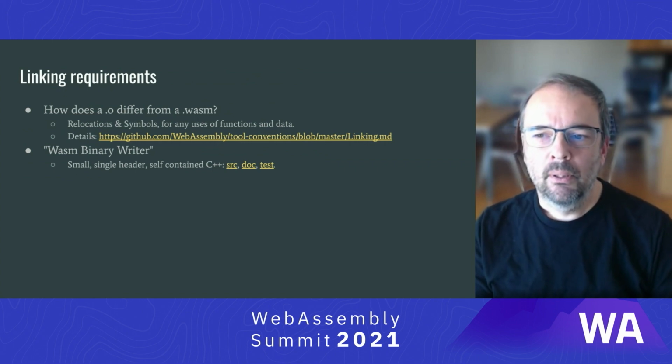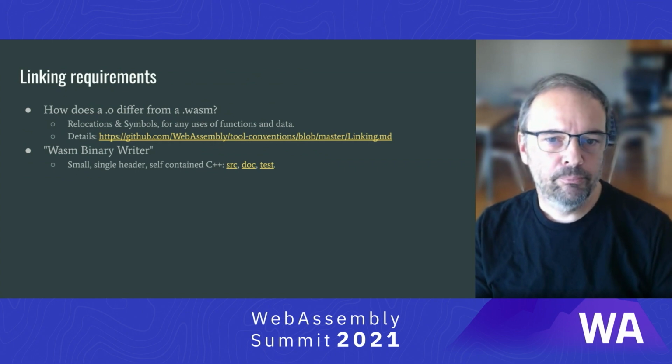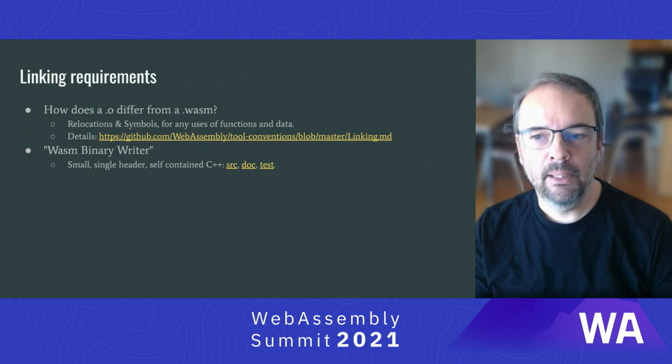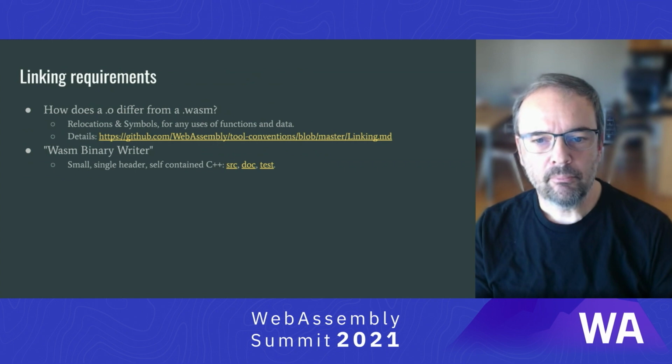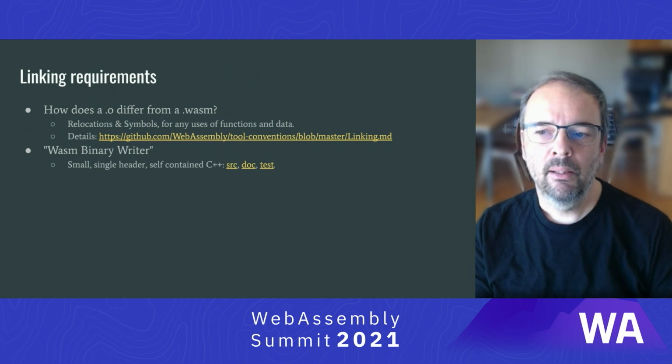Besides LLVM, there aren't a lot of code bases currently that you could just reuse to do this for you. But fear not, if you still want to output your own WASM without leaning on C or LLVM-IR, I have gone through that exercise for you. Here's a fully self-contained C++ header-only library that's about as small as it gets for being able to generate WASM modules. Not only does it take care of all the gory details of the binary format, it is specifically written to generate all the linking information for you as well.